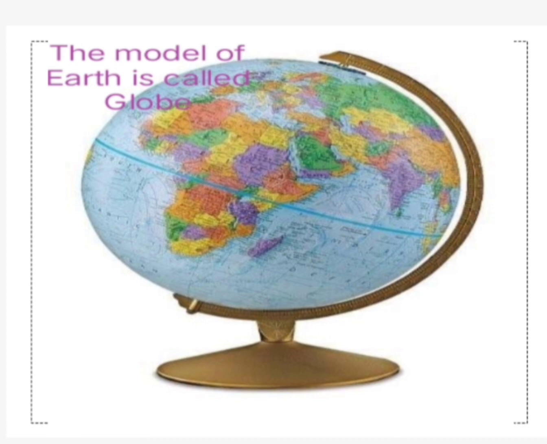Globe is a representation of the earth, and it gives us a realistic view of how the seas and land on earth are laid out.